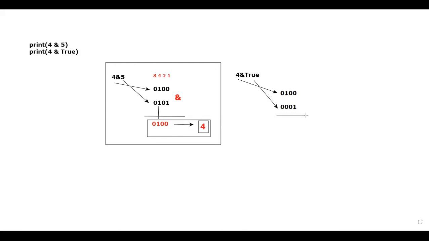Is there any 1 in the same position? Is there any data? Guys, think and answer. No. That is the reason the output will be 0, 0, 0, 0. Please tell me, 0, 0, 0, 0 is the representation of which decimal number? It is a representation of 0.